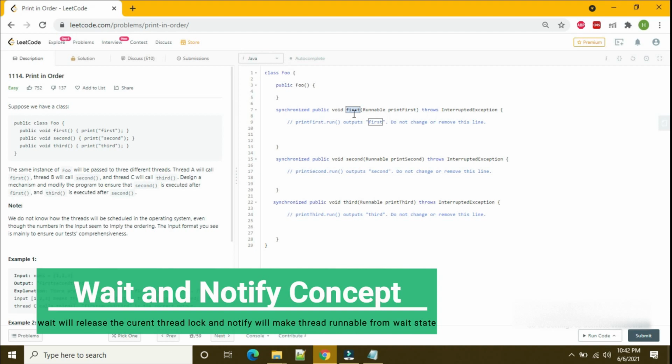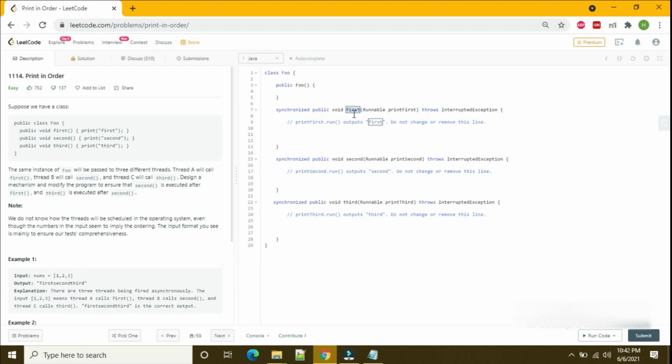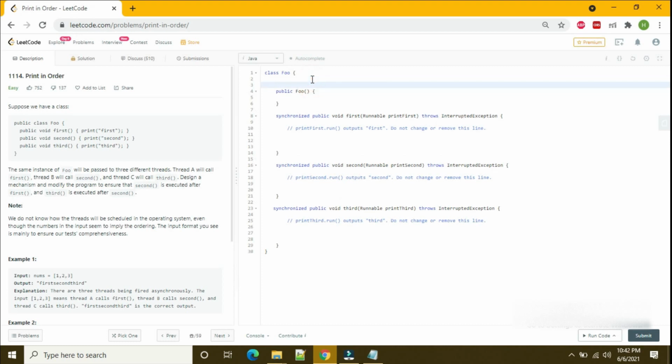How can I do that? Maybe I can do it using some conditions. How I'm thinking is, I will use one variable, flag, with initial value 0. If its value is 0, then thread A can execute the first method, meaning it can call print first run, which I will write in this method. And if the flag value is 1, then it can enter the second method and call print second run, so that I can print second.